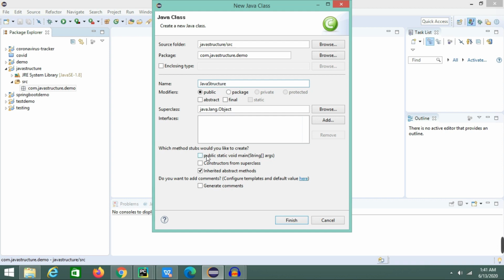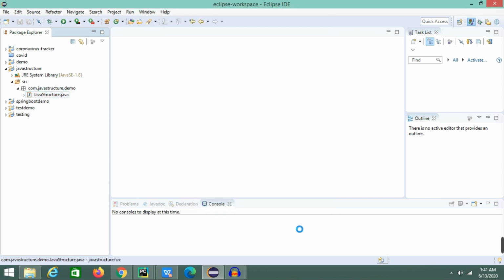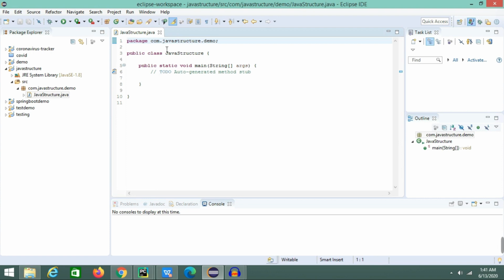After that, since the main method invocation is also a part of the Java program structure, we can just click on it and click on Finish, and we can see the JavaStructure class is under the package com.javastructure.demo, and it has already been implemented. Out of those 6, the package, the class and the main method invocation we already have.